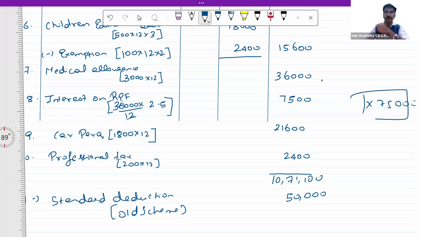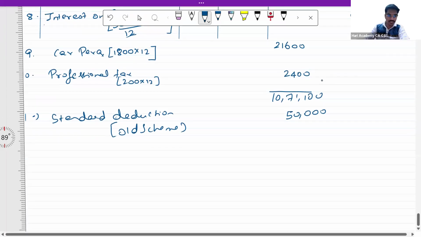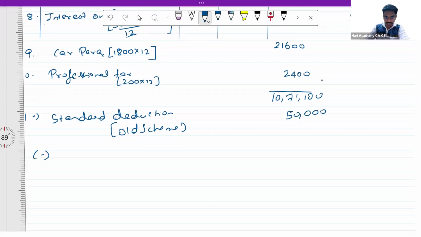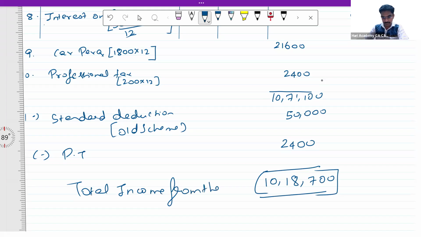Next deduction is professional tax. 2,400, whatever is paid, is allowed as deduction. So the total amount in this case is going to come to around 10 lakhs 18,700. This is the total income from the head salary.